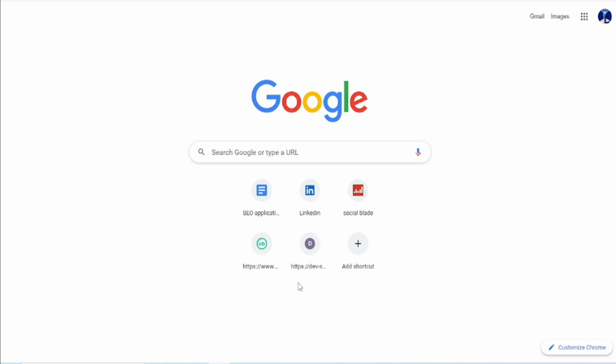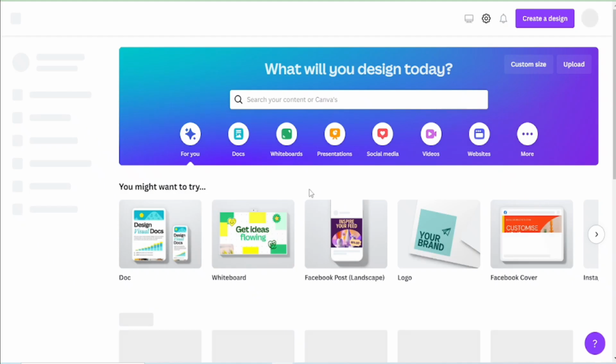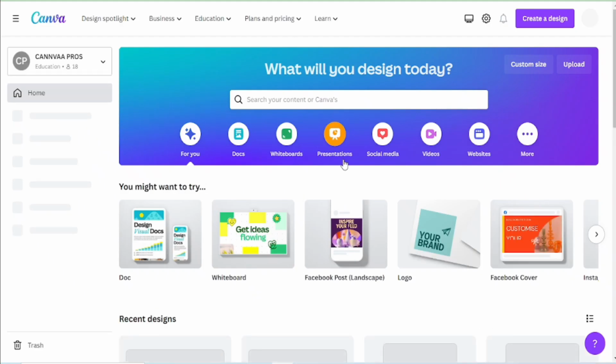Then go to canva.com. You know Canva is an absolutely free video and photo editing software. You can start right now. This link I will attach in the description below. This is the Canva dashboard, so you can create lots of videos. There are millions of free and paid templates here, so you can choose any one.